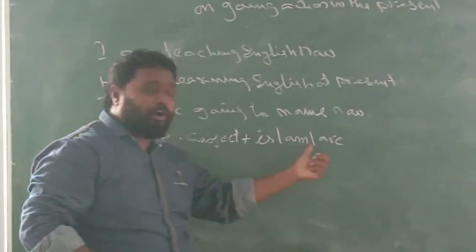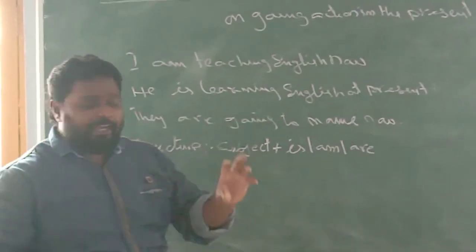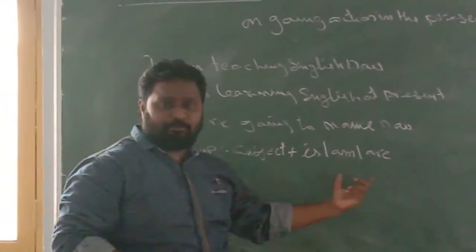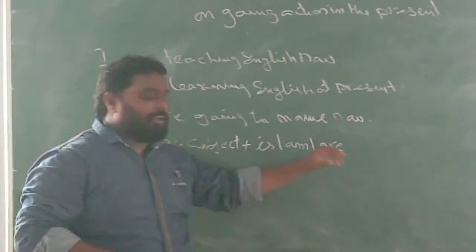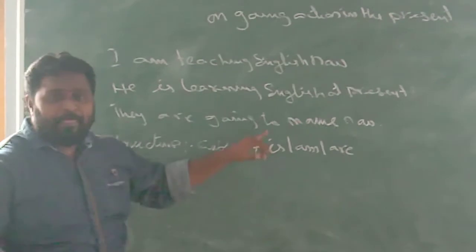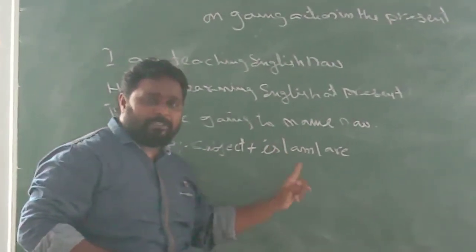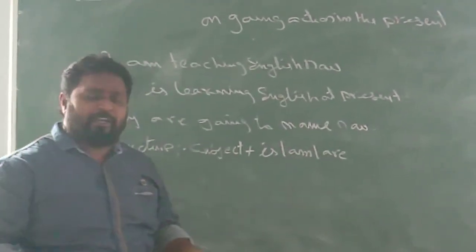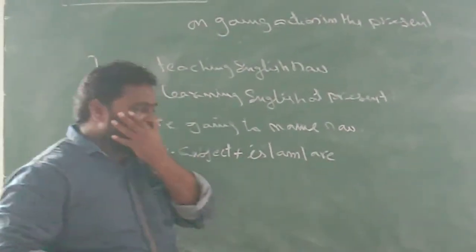Generally the be forms are is, am, are, was, were, be, being, been. There are 8 be forms in English. In these 8 be forms, as it is present, we have to use present be forms. The present be forms in English are is, am, are. Is tells about present time and singular number. Am tells about present time and singular number. Are tells about present time and plural number.